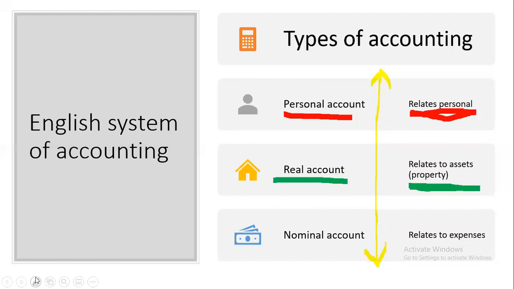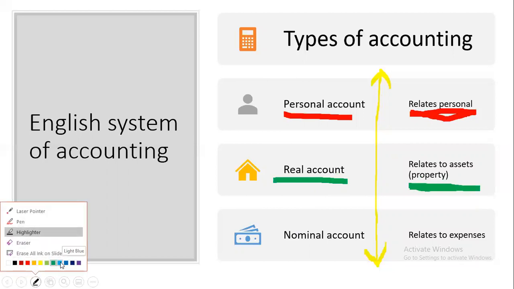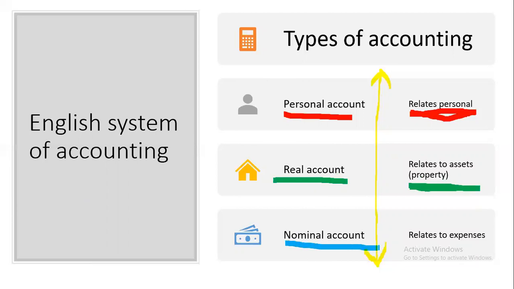Then the third type of account is the nominal account. The nominal account relates to all expenses and incomes. Here I mentioned only expenses, but the word income is missing. For example, paid electricity bill: you are running a business, and for your business you need to pay an electricity bill. So electricity expenses, stationery expenses, or many kinds of expenses will be there in our business.